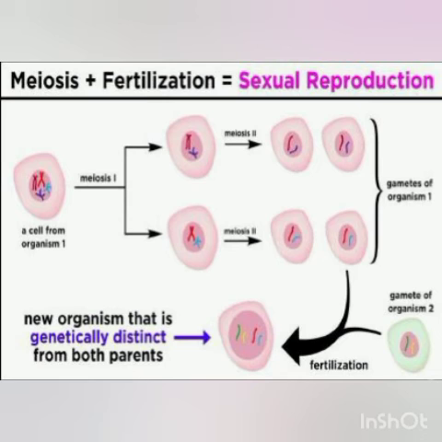Now just see another slide where meiosis plus fertilization equals sexual reproduction is written. I told you that these are the 4 possibilities. These are the 4 gametes formed in the male parent, and similarly 4 gametes will be formed in the female also. As you can see in this picture, 4 gametes are formed. Let us say these are the sperms. In the last, it is written gametes of organism 1. So these are the 4 gametes.